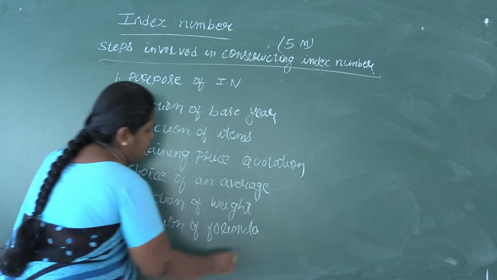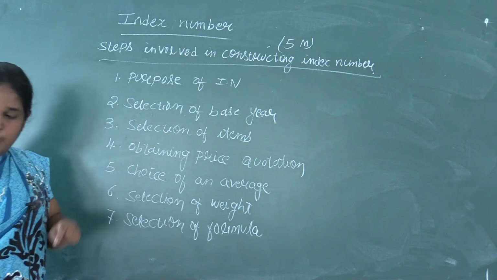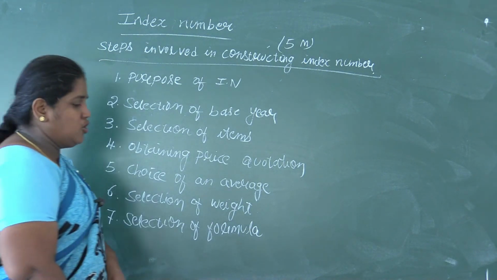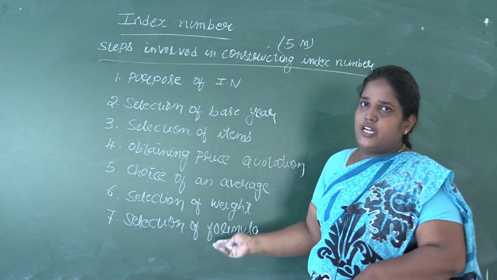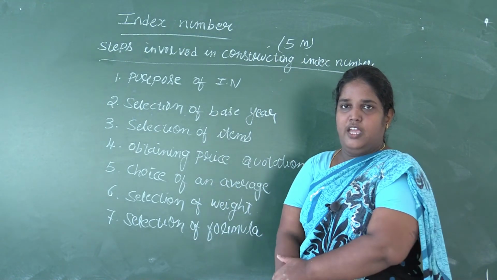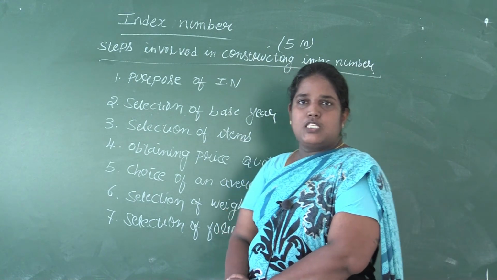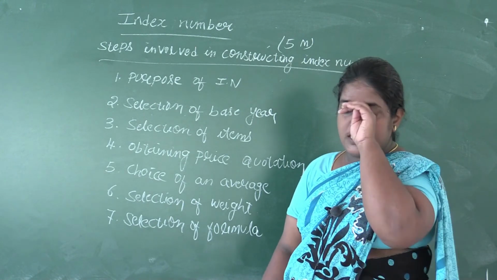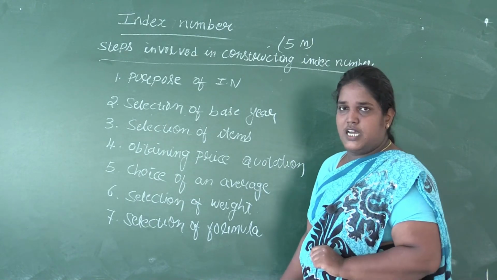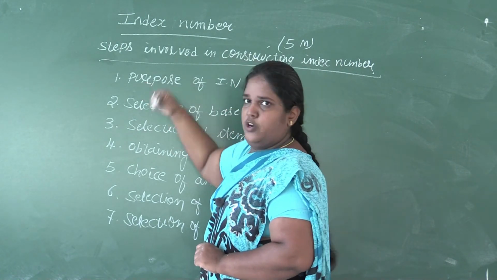So these are the steps in the construction of index number. Sometimes it will be asked only to mention the steps involved in the construction of index number. There are 7 steps, you can mention any 5 points. Sometimes it will be explain the steps involved in the construction of index number. Again, even that is for 5 marks itself. So when steps are asked, you have to explain what I am saying.